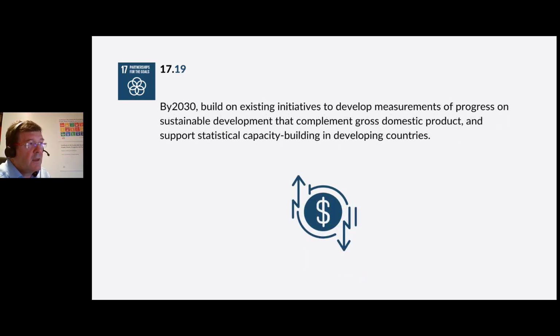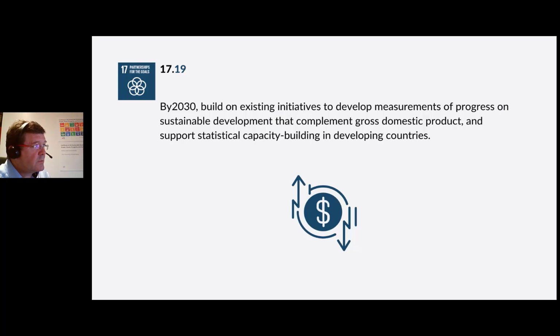Target 19. By 2030, build on existing initiatives to develop measurements of progress on sustainable development that complement gross domestic product and support statistical capacity building in developing countries. Statistical capacity is a nation's ability to collect, analyze, and share high-quality data about its population and economy.